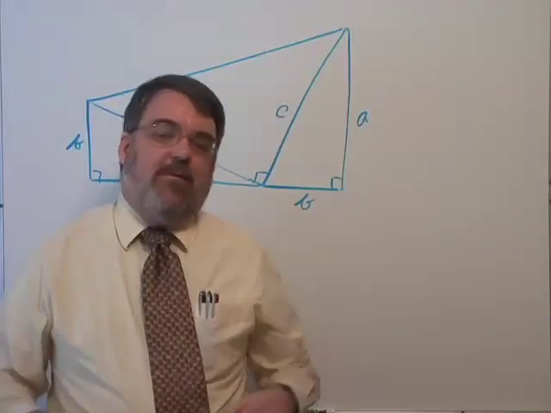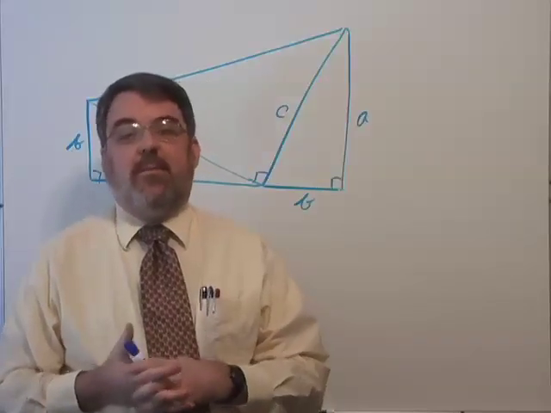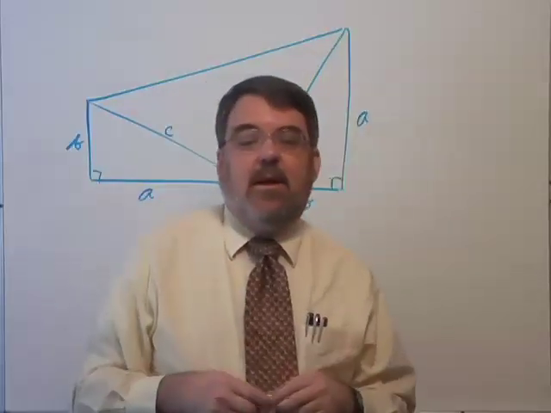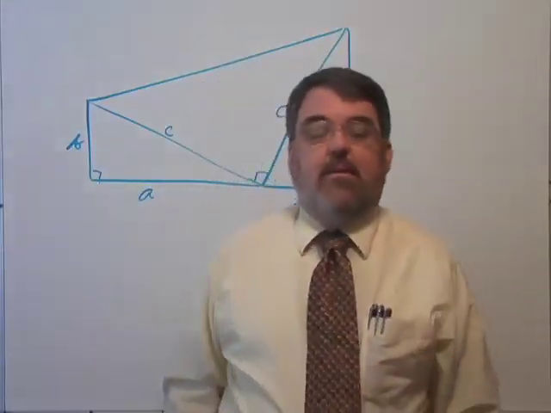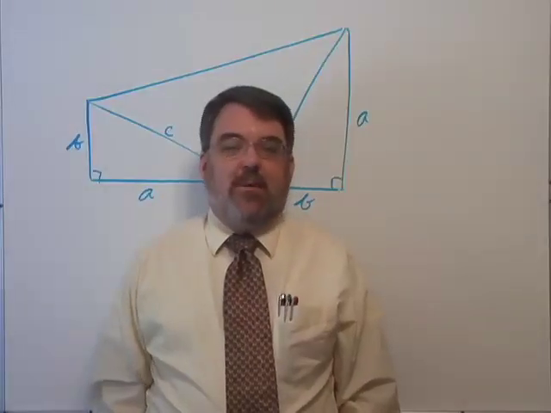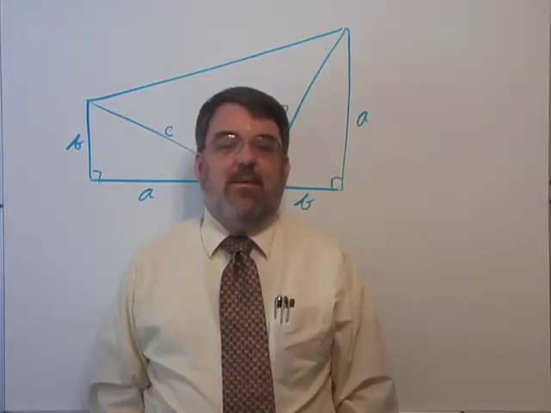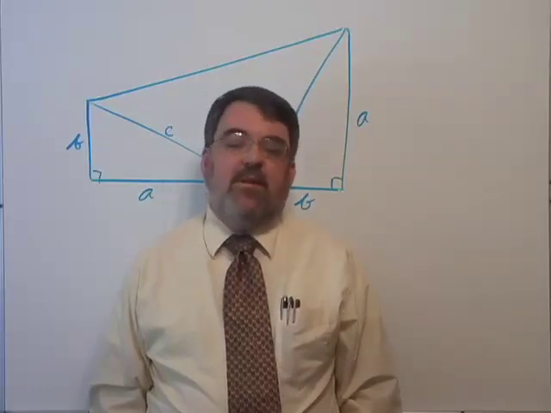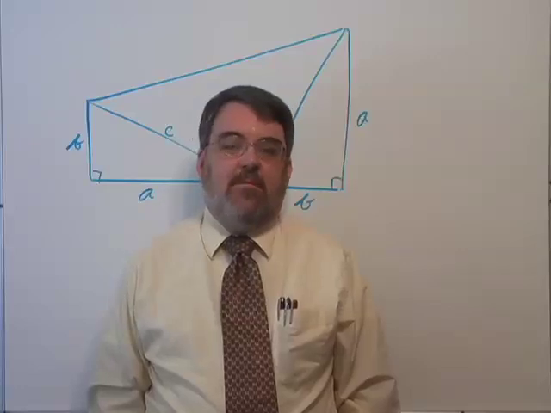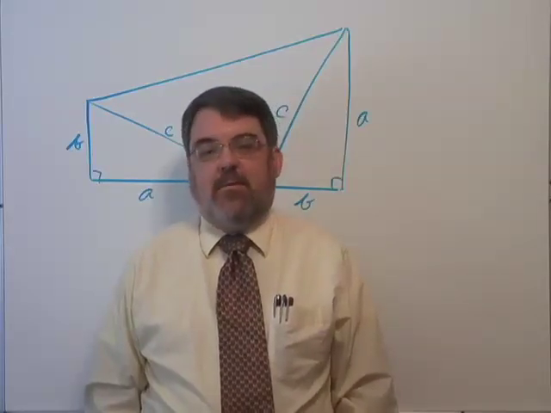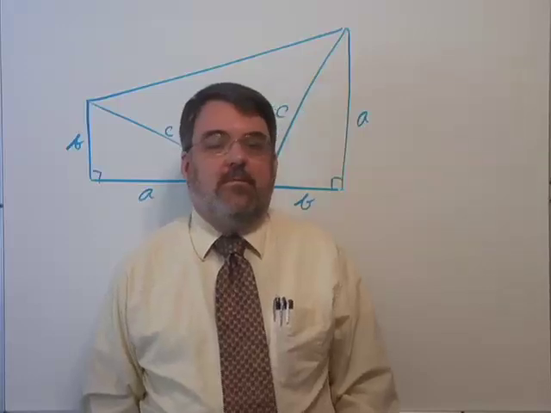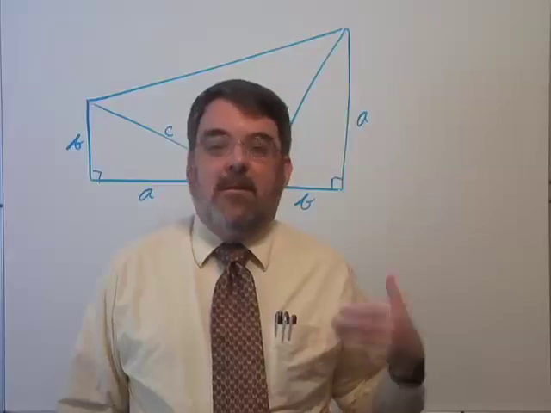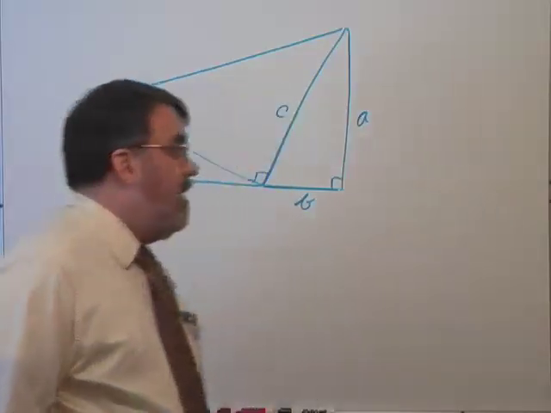Like I mentioned, the proof I want to show you is attributed to a United States president, James Garfield. Garfield, at one time, had an ambition to be a math teacher. Then he got interested in politics around the time of the Civil War, and the rest, as they say, is history. In 1876, he was a member of Congress, and one day several members of Congress were with him, and they were talking about things, and somehow got on the subject of mathematics, and he showed them this proof of the Pythagorean theorem using a trapezoid.